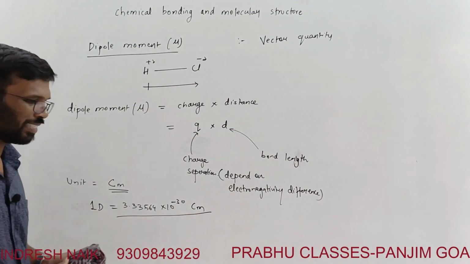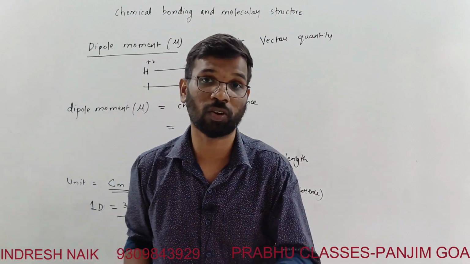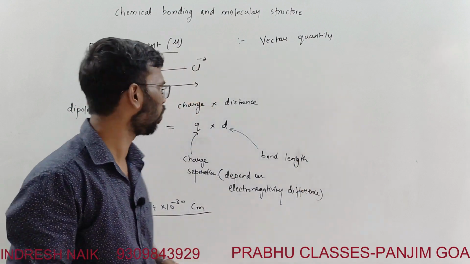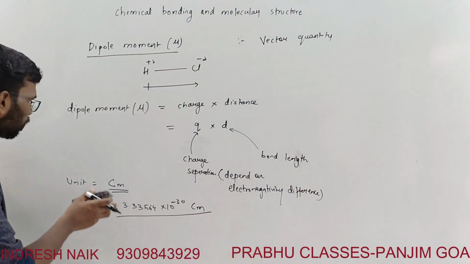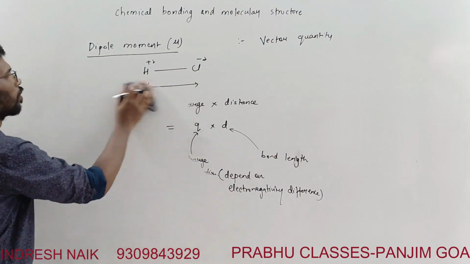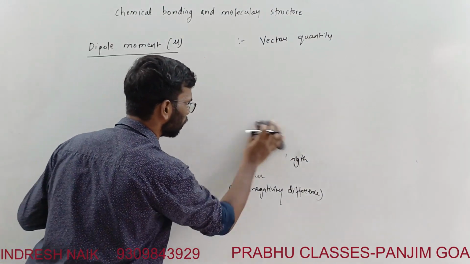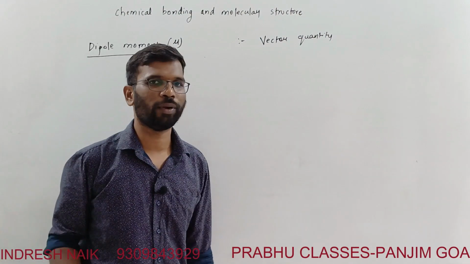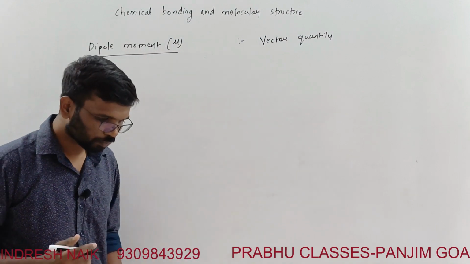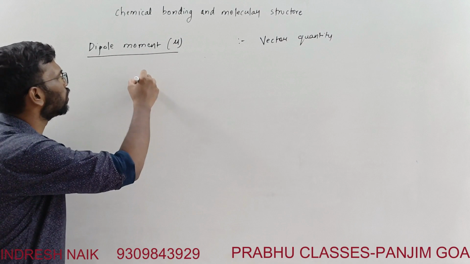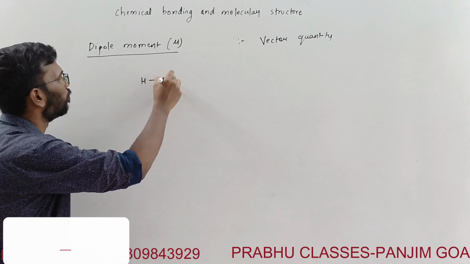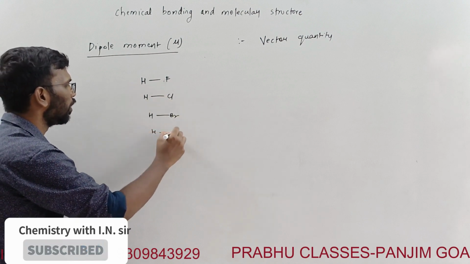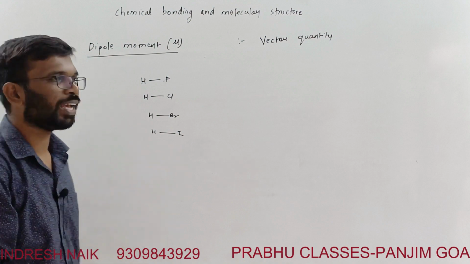Let's take some examples. I said dipole moment is not just a scalar, it is a vector quantity, meaning it will depend upon the direction also. One more thing I wanted to clear up is this: if we take molecules like HF, then HCl, HBr, HI, which among these will have the higher dipole moment?